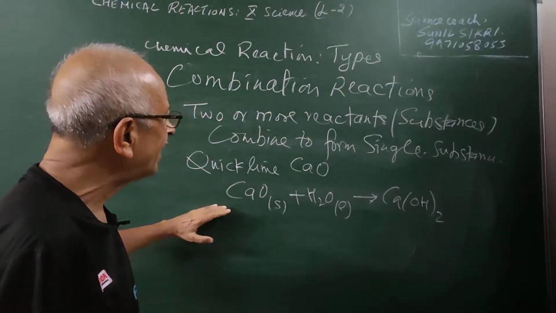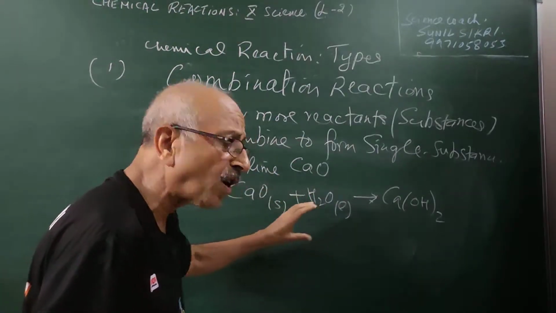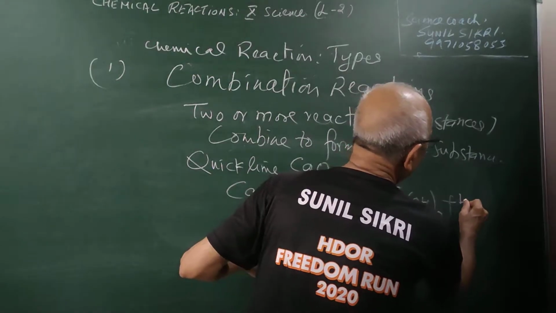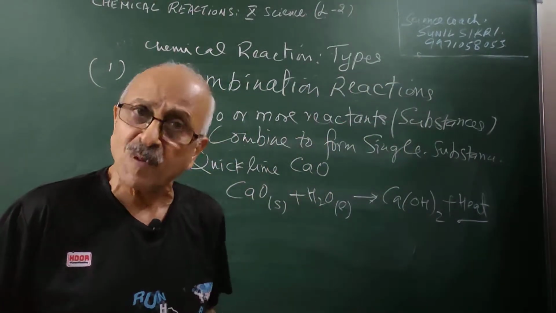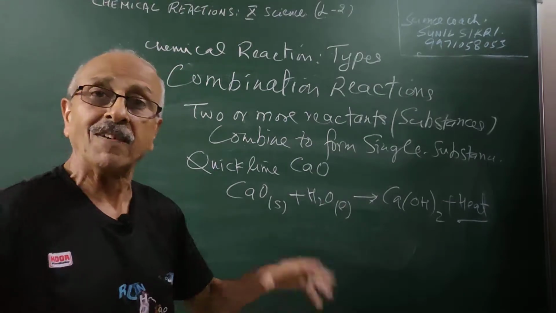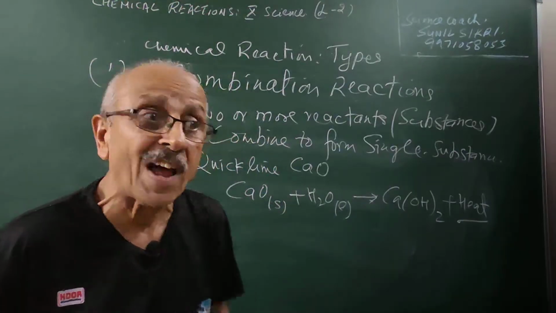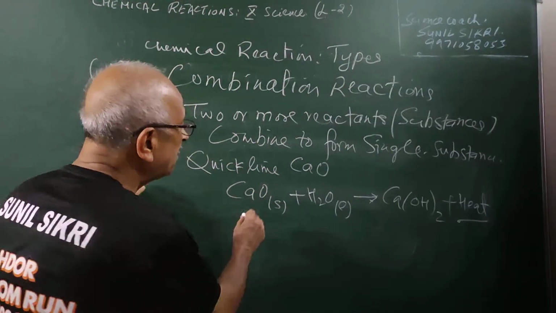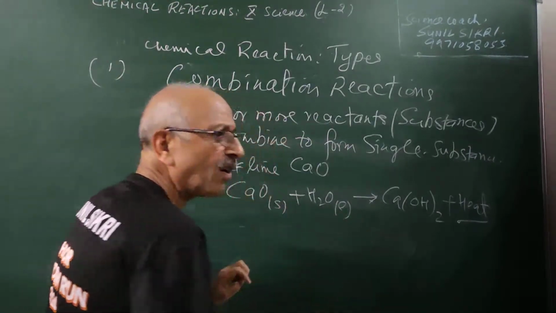So you are getting a compound by the combination of two substances, and here a lot of heat is also liberated, which we call an exothermic reaction. Reactions in which a lot of heat is involved are known as exothermic reactions. So the solution will become very hot. Quicklime reacts with water; there is an addition of the two substances.